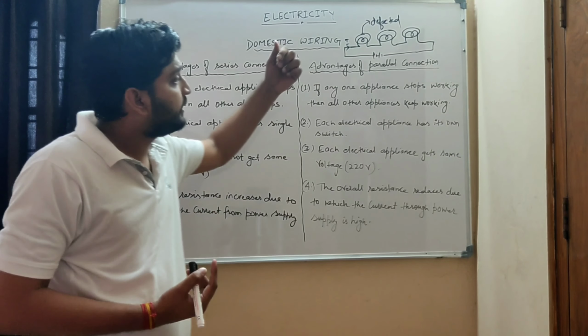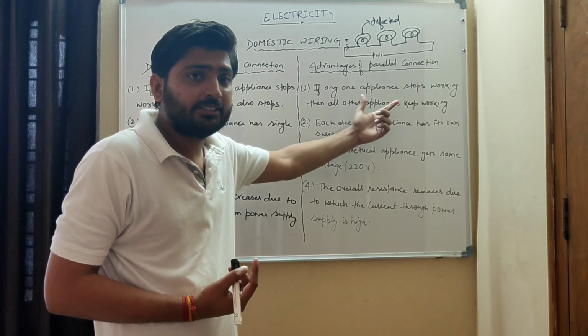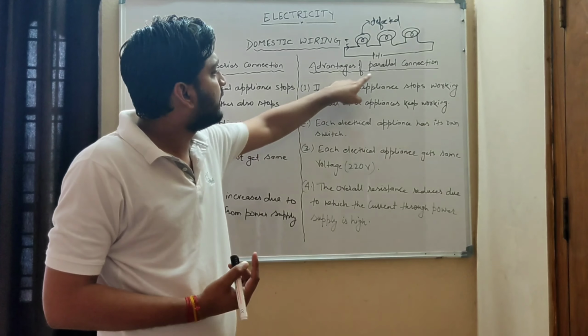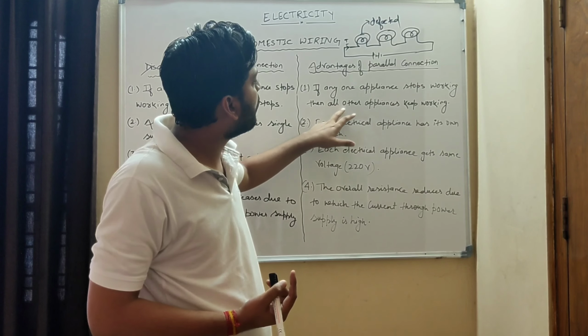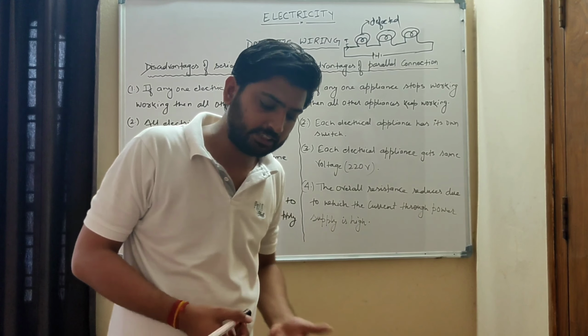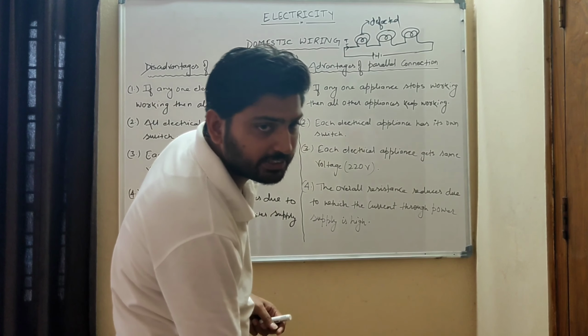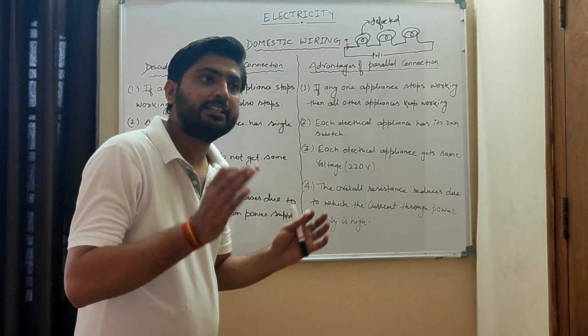Next, what is the advantage in parallel connection? If one appliance stops working, all other appliances keep working. Yes, because in parallel connection they are all connected in parallel.